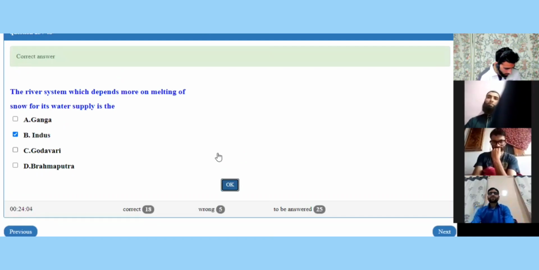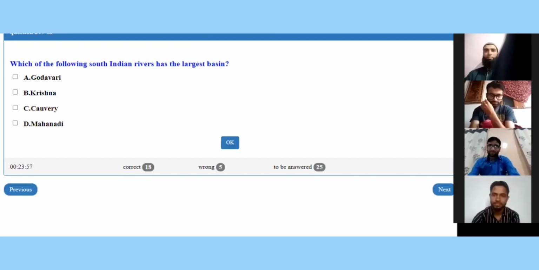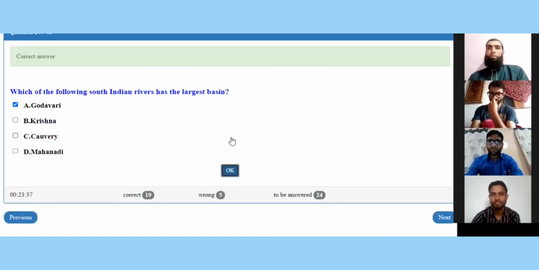Next question for Mr. Bilal on the screen now. Which of the following South Indian rivers has the largest basin? Godavari, Krishna, Kaveri, Mahanadi? Largest basin. I think it's A part, Godavari. Godavari, let me log the answer. Yes, it is the right answer.